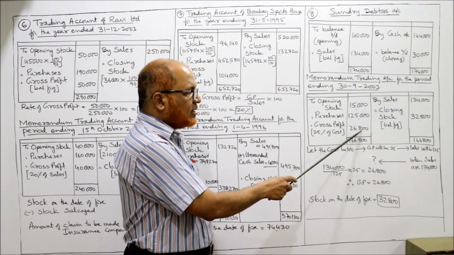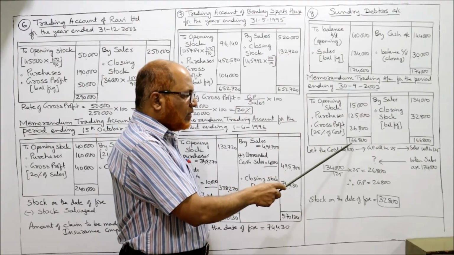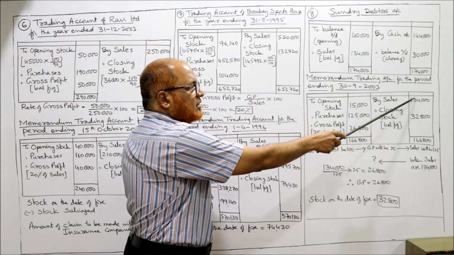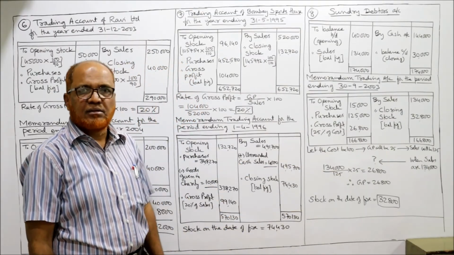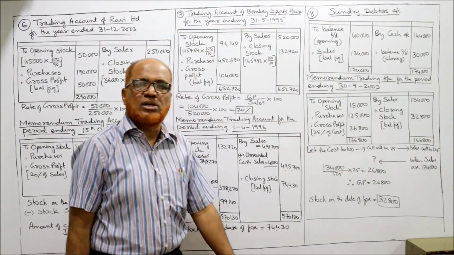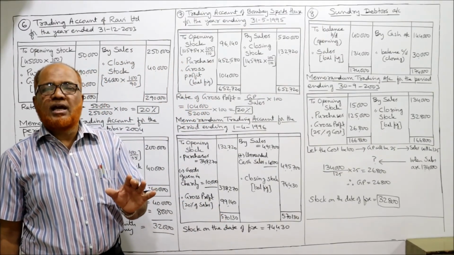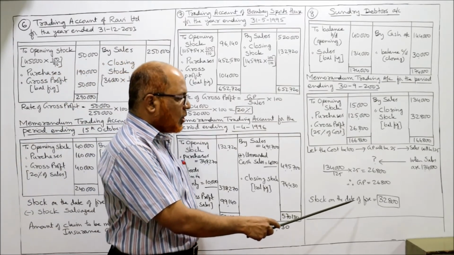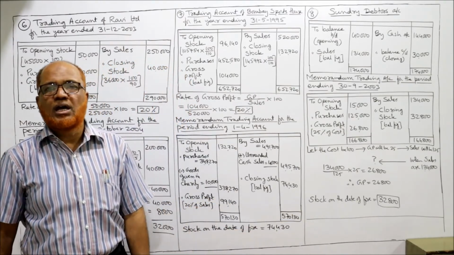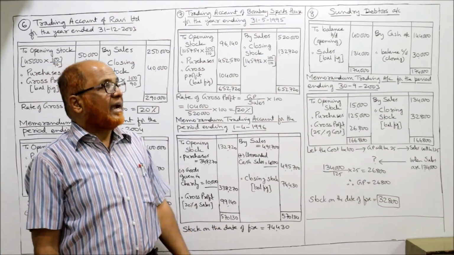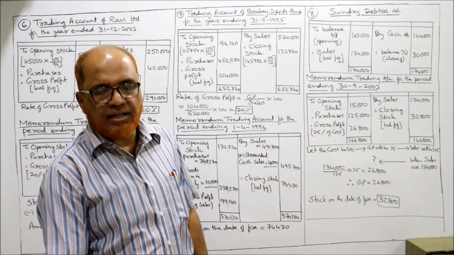Take this 26,800. Debit side you find out the total 1,66,800. 1,66,800 में से 1,34,000 minus. So the balancing figure, closing stock 32,800. 32,800 is the stock on the date of fire. That's it. So this is the end of problem number 8.